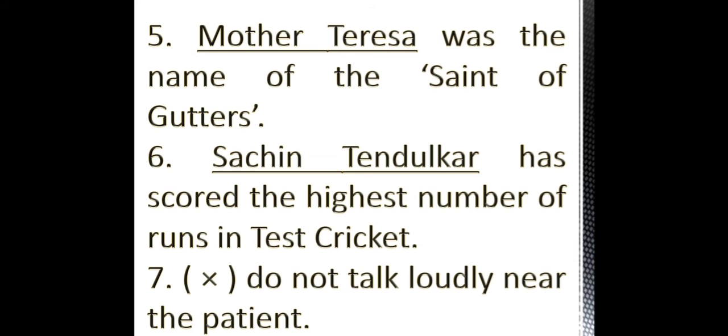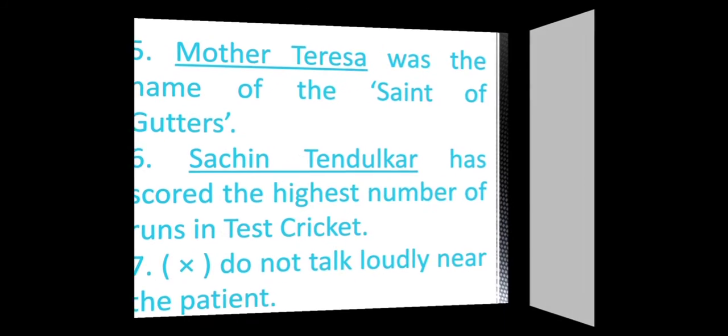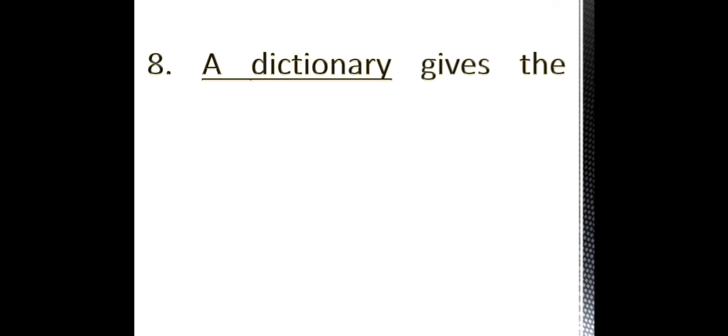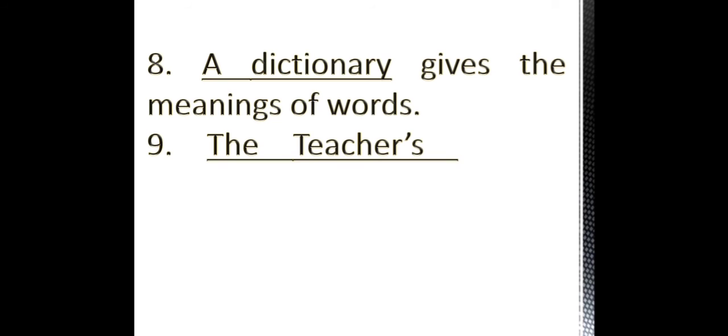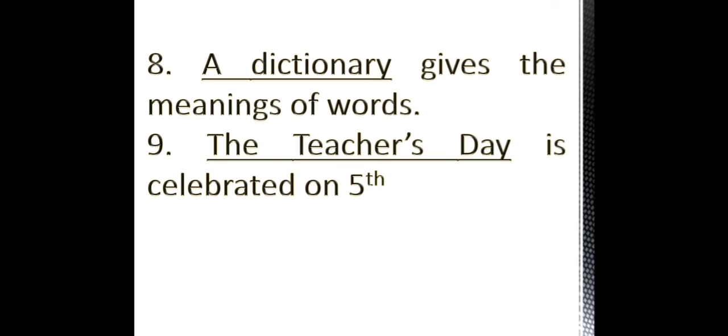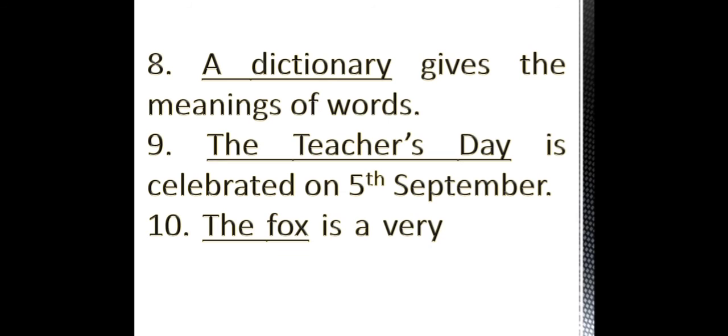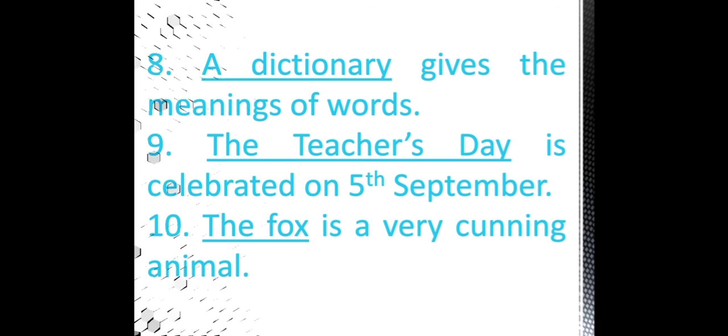Let us look into some more sentences. A dictionary gives the meanings of words. The Teachers' Day is celebrated on 5th September. The fox is a very cunning animal. So in these three sentences, the underlined words, a dictionary, the Teachers' Day and the fox is your subject. Let us move on to exercise E.